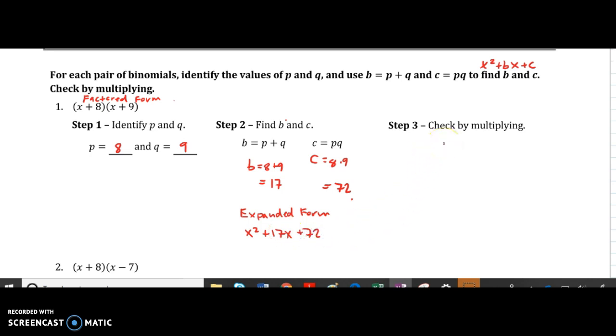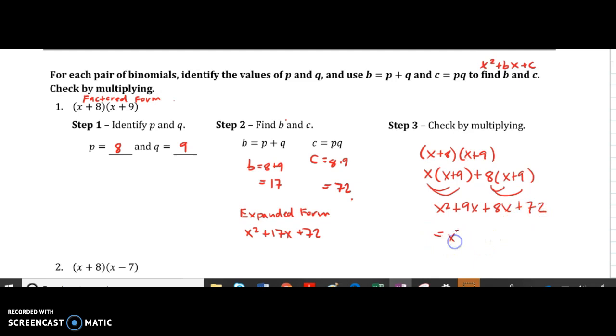And then we want to check by multiplying. So let's show multiplying out x plus 8 times x plus 9, just the problem to begin with, the factored form. So we're going to do x times x plus 9, so we're just using the distributive property, plus 8 times x plus 9. Ends up being, let's see, x times x is x squared, plus x times 9, 9x, plus 8x, plus 72.